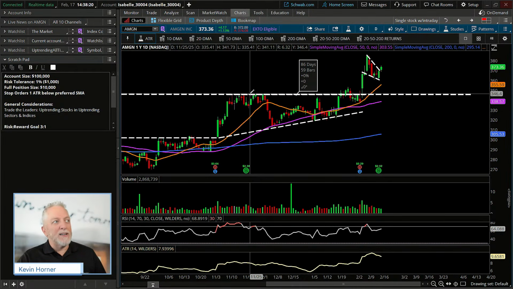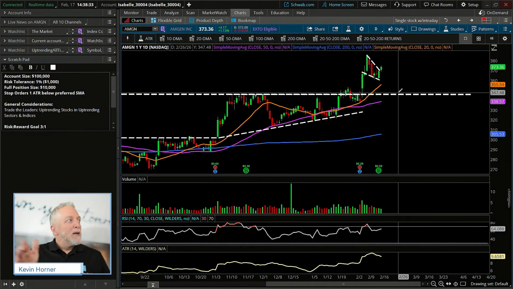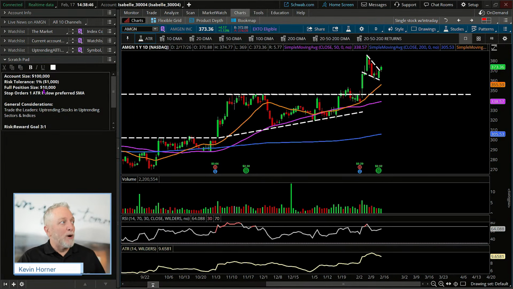And where does that leave us? Well, it basically means that we'd be pretty much out at what could be horizontal support. Okay, so we have to know that. Because we are buying into a bull trend, but we have to give ourselves a pretty wide berth in terms of our opportunity here. We have to give up 30 points with a stop order. Then we're going to go with a smaller position than we normally would. So $10,000 here means we could probably own like 30 shares or something, approximately. We're going to go smaller than that.